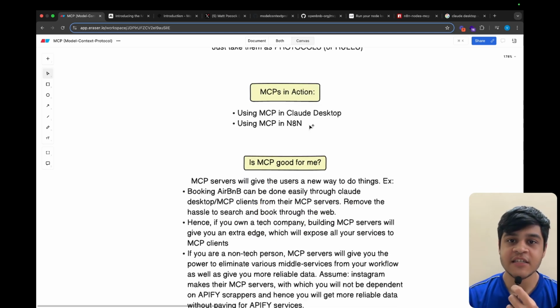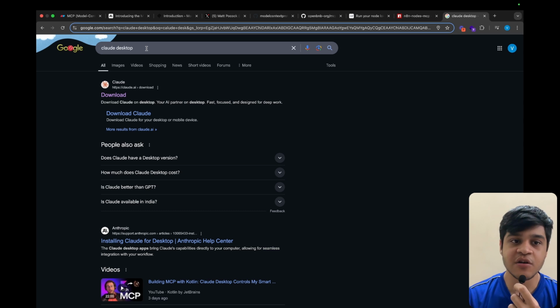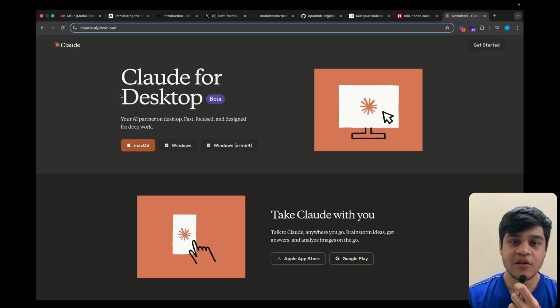So now let us understand MCPs in action. First of all, we will understand how we can use MCP through Claude Desktop, and secondly how to use MCP in N8N. First, go to the Claude Desktop app and download Claude Desktop on your machine. You can do it through Mac OS, Windows, and Windows ARM64.